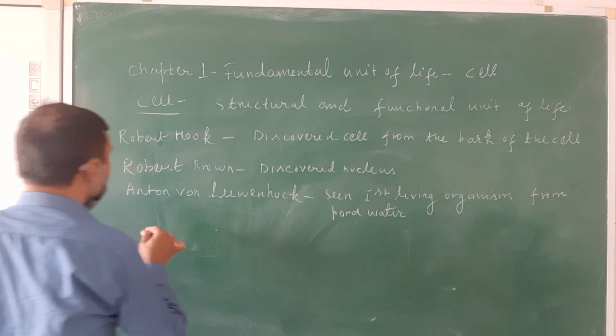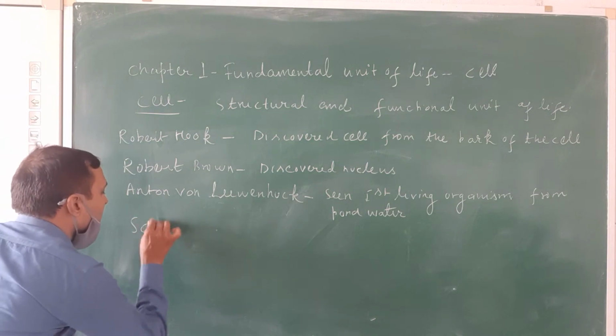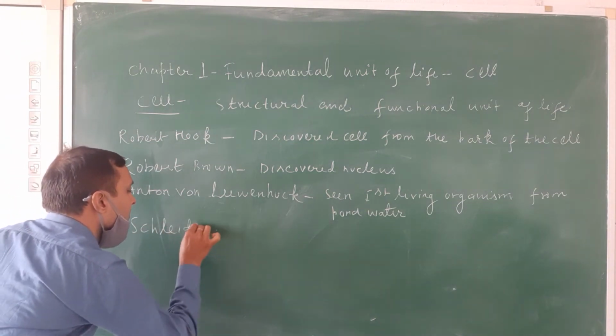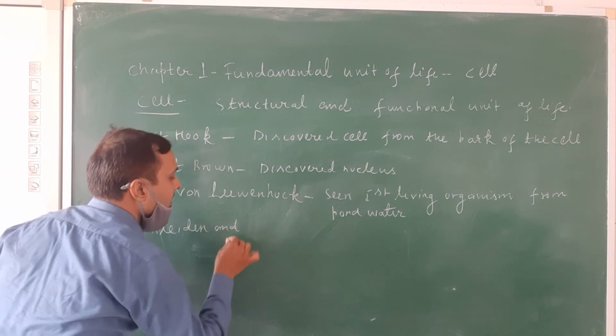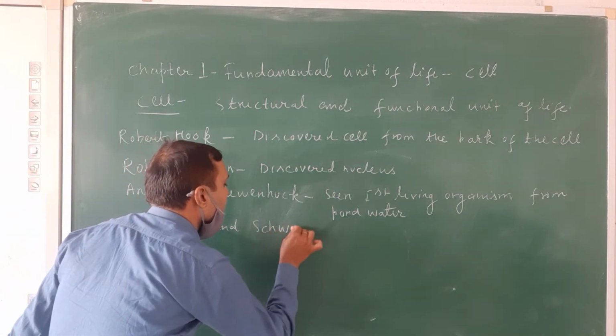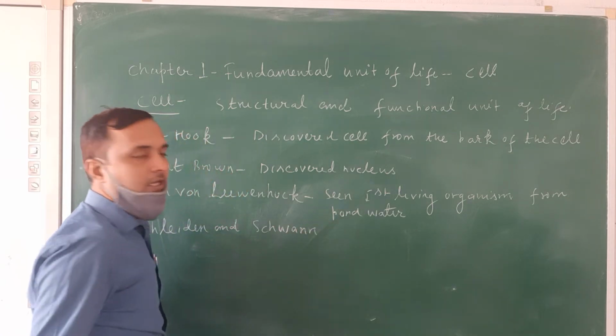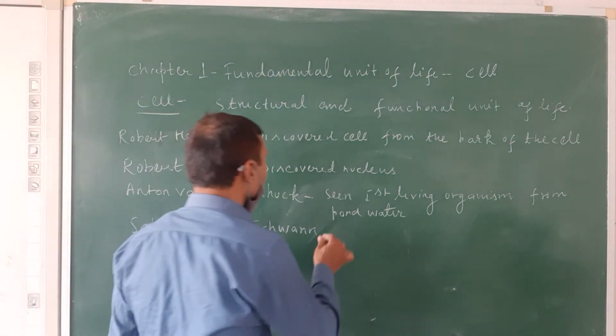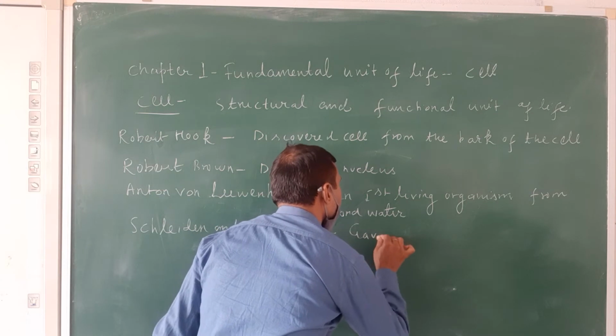Next are Schleiden and Schwann, who in 1838 to 1839 gave the cell theory to explain the importance of the cell in living organisms.